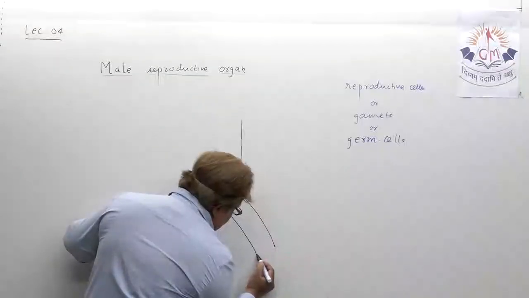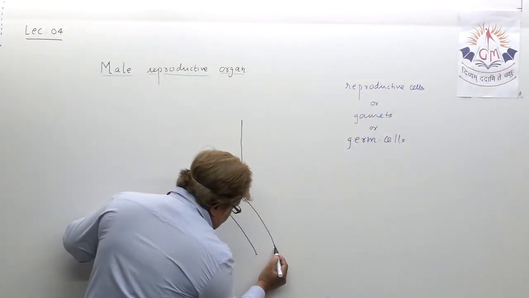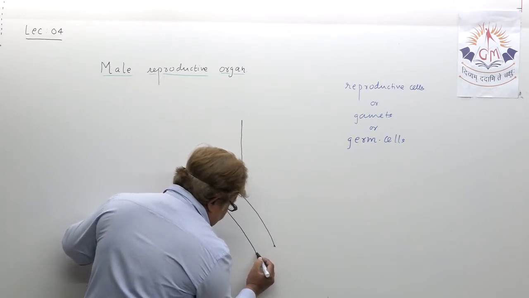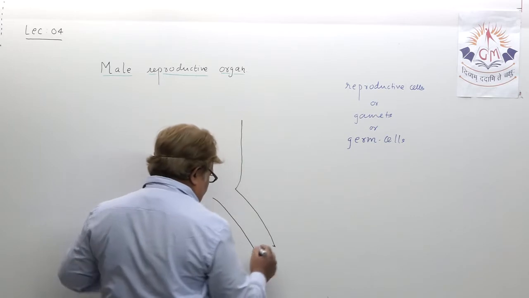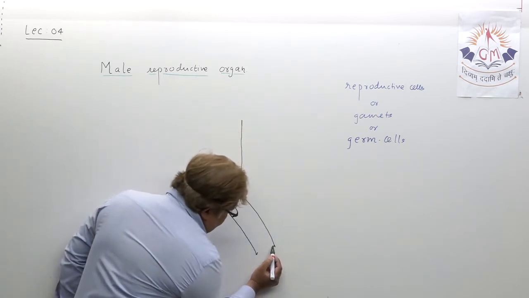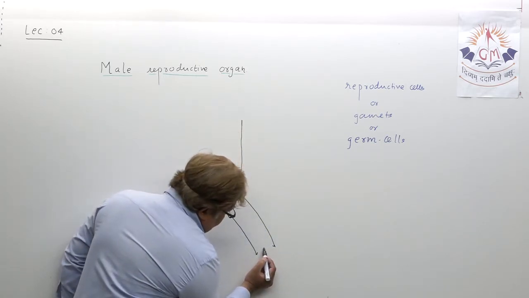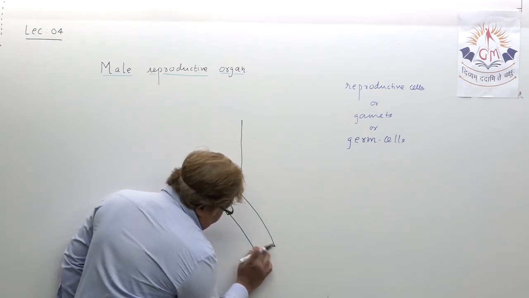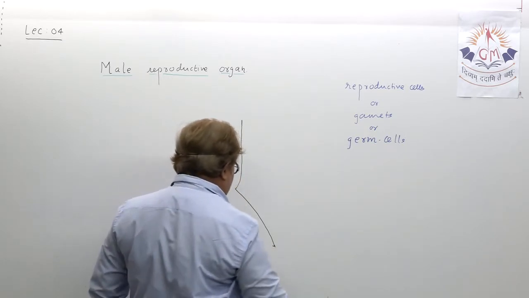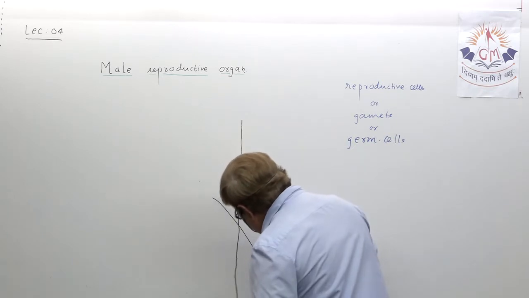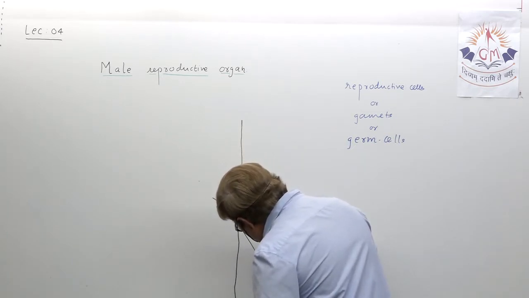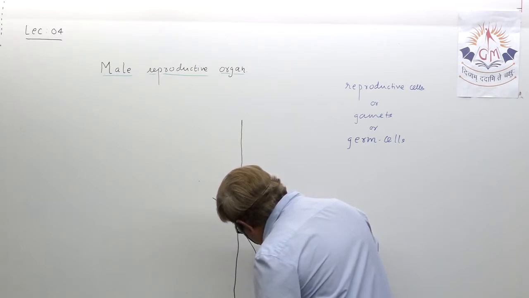Okay, and from here, this way. Okay, and then from here actually we have to show the urinogenital path. Just let us try to understand this.